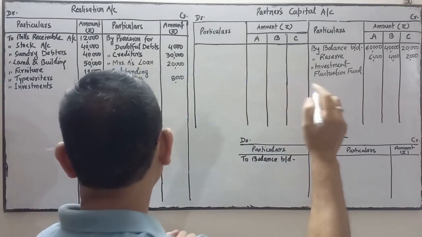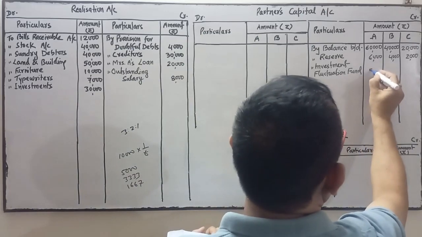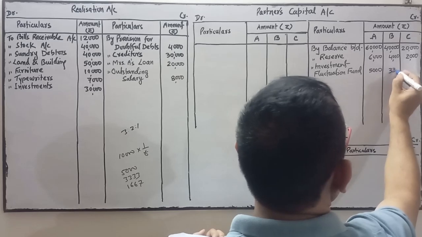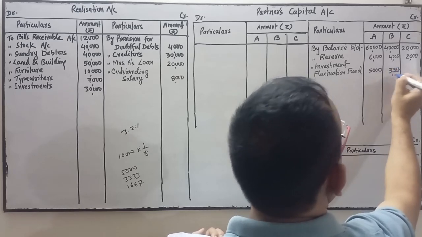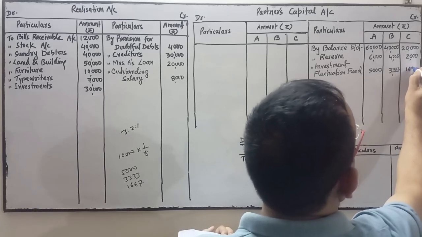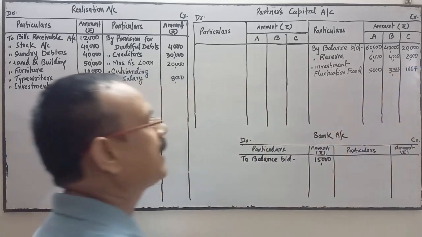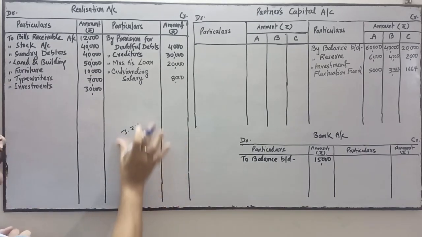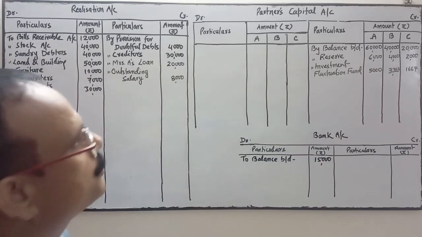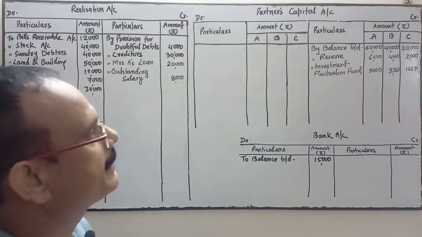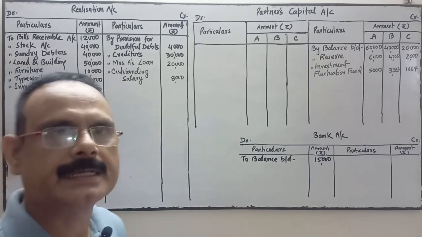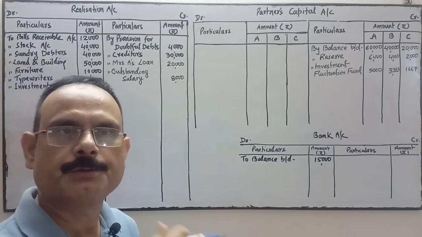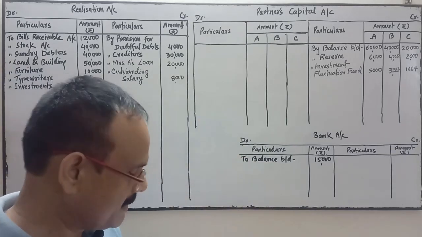So 5,000 to A, 3,333 to B, and 1,667 to C. I have rounded off this figure. This investment fluctuation fund is transferred to the old partners' capital accounts in their profit sharing ratio.